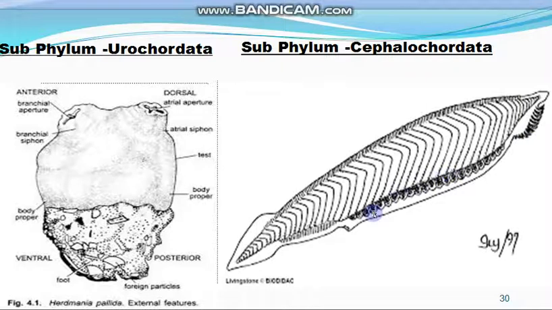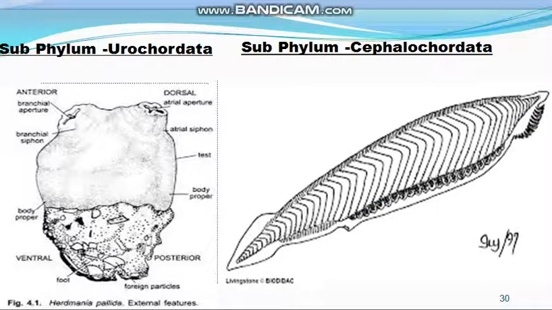That is why they are cephalochordates, because the notochord runs through the entire length of the body from head to tail. A hollow nerve cord is also present, but the brain is not fully developed.